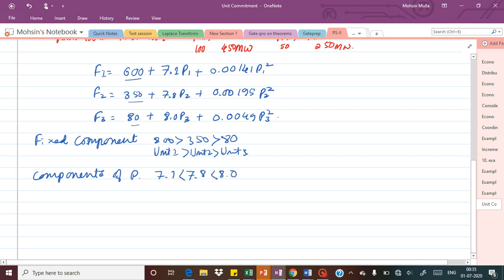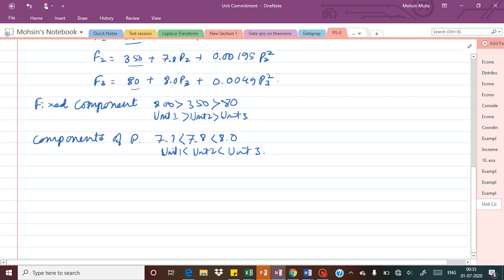Here, the component for unit 1 is the smallest. It is smaller than unit 2, and that is also smaller than unit 3.